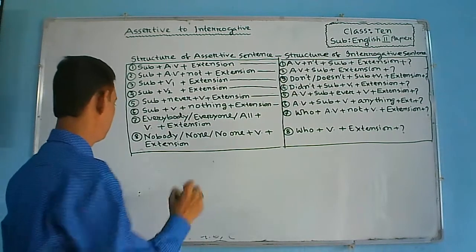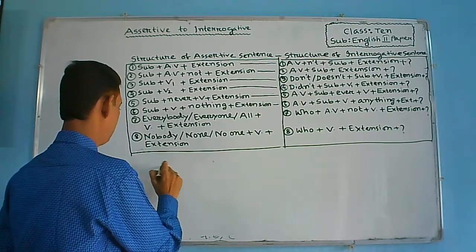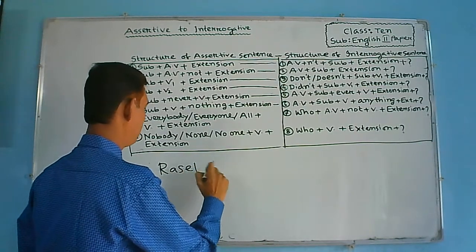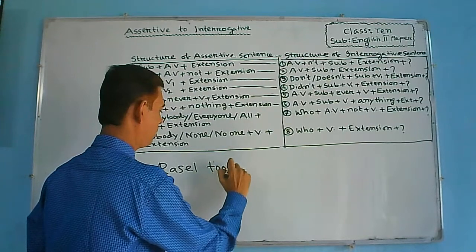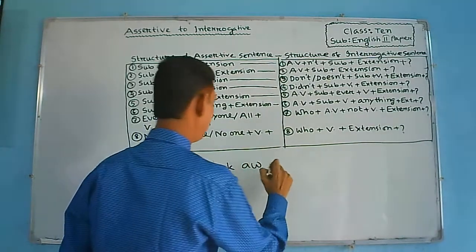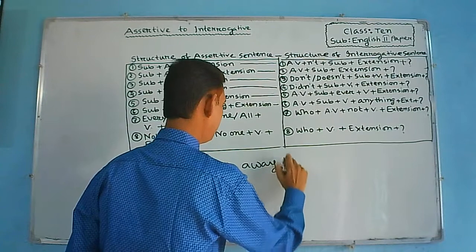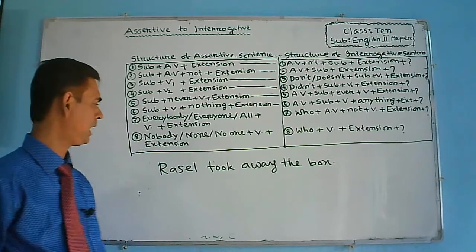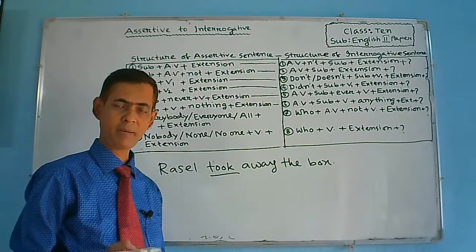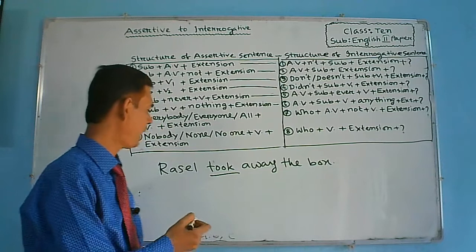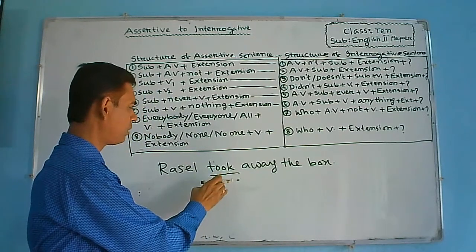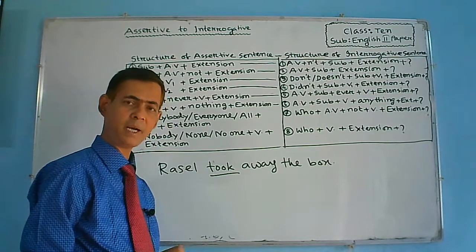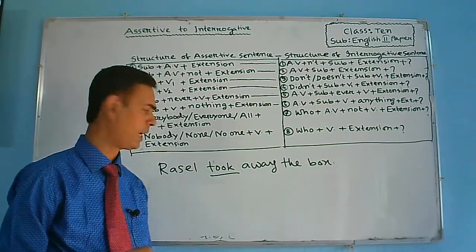Another rule, Russell took away the box. Russell took away the box. Here this is the second form of verb. That means this is the past form of verb. Here did will be the auxiliary verb of this verb, and you know that this is an affirmative sentence. That is why n apostrophe t will be added with did.